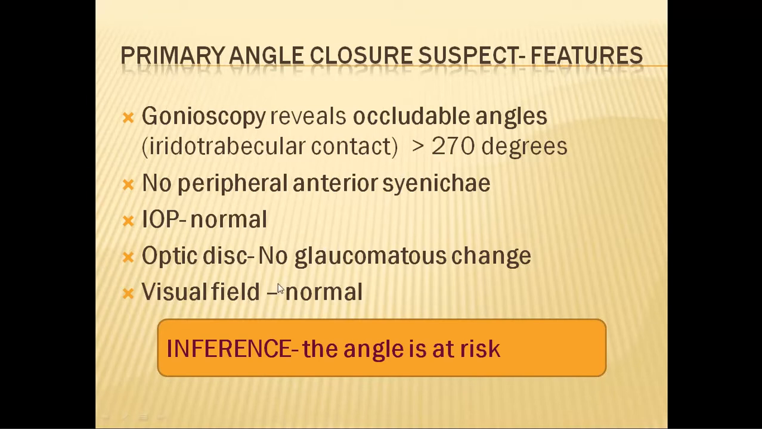So what is the inference of this stage? That the patient is at risk. This angle can anytime go into a synechial closure and the pressure can increase, which can lead to optic nerve and visual field changes. So at this stage, if you see the patient, we have to go for some kind of prophylactic treatment so that the patient does not suffer from the disease per se.